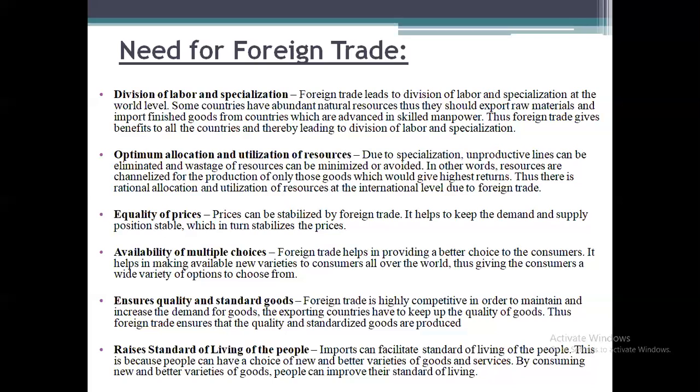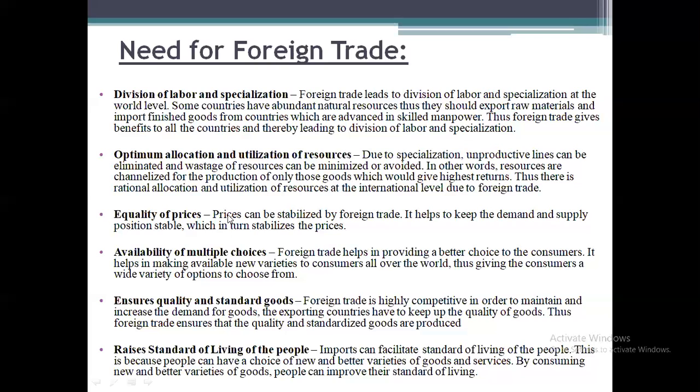In other words, resources are channelized for the production of only those goods which would give highest returns. Means any country which is having the benefit can produce the goods, and if they don't have any benefit, then they can easily import the goods from other countries.